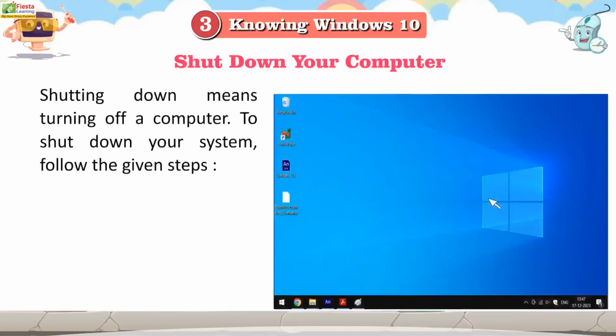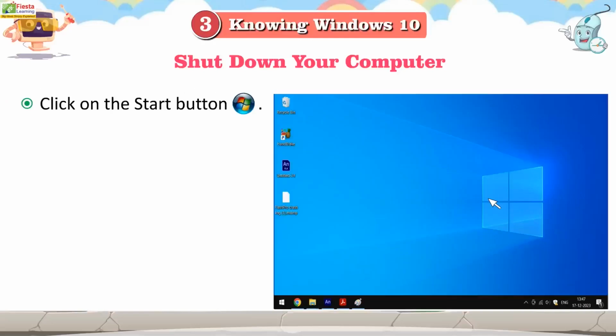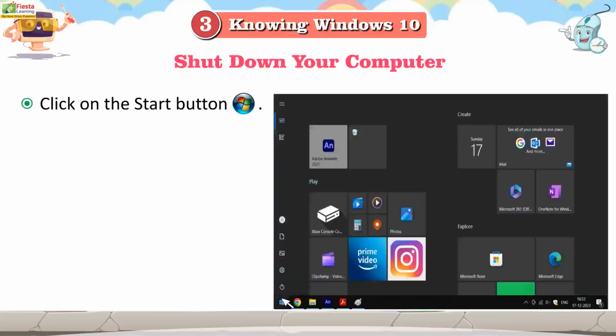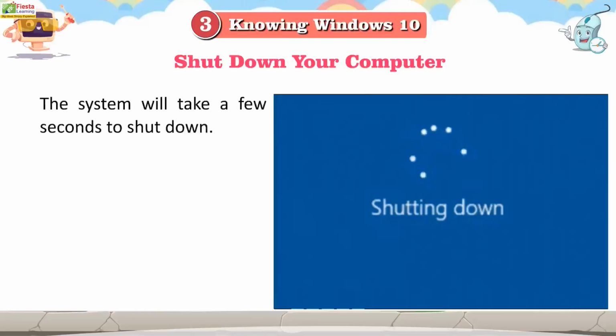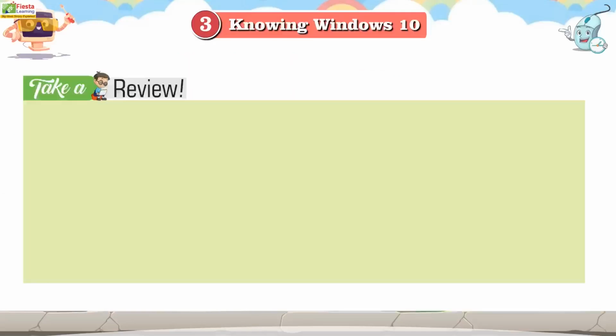Shut down your computer. Shutting down means turning off a computer. To shut down your system, follow the given steps. Click on the Start button. Now click on the Power button. Select the Shutdown option. The system will take a few seconds to shut down.